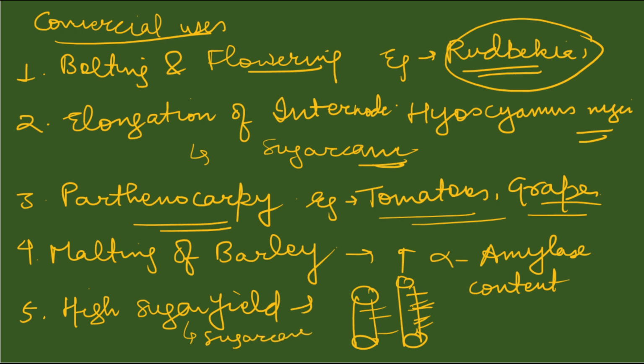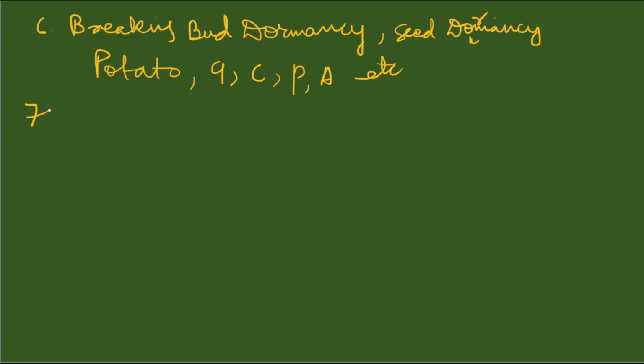It also helps in breaking bud dormancy, as well as breaking seed dormancy, which you can easily see in crops such as potato, grapes, cherry, plums, apple, etc. So it is very much helpful there.